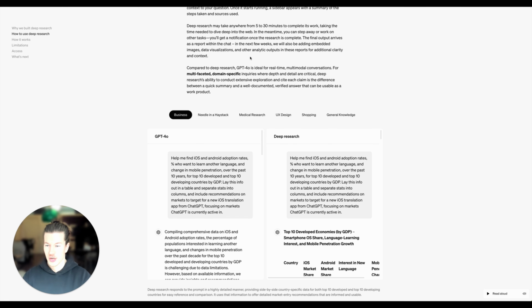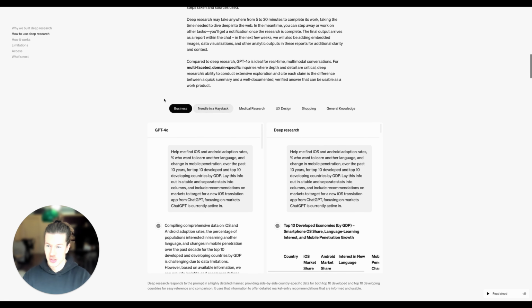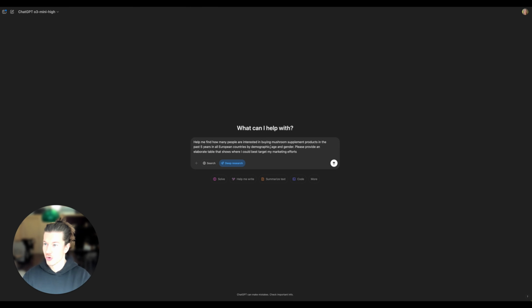All right, so another use case I just read on the OpenAI side is business. So you can provide really elaborate business queries and it can then research that for you. So what I'm doing right now is I'm giving a query or a prompt to help me find how many people are interested in buying mushroom supplements, because I have a web shop in that, in the past 5 years in all European countries, and then segmented by demographic, age, and gender. So let's see what it comes up with. Then again, it asks me a question.